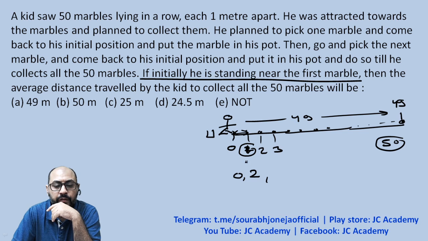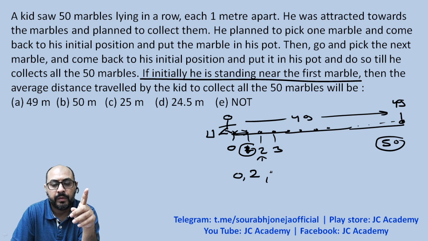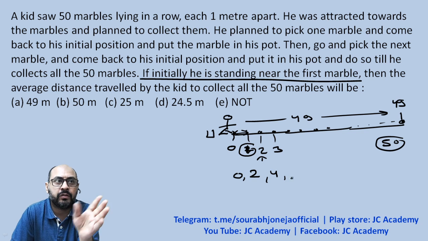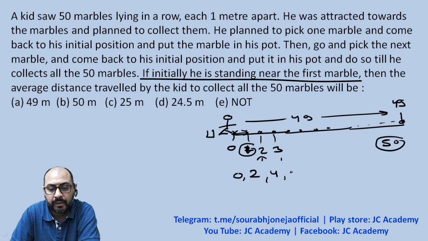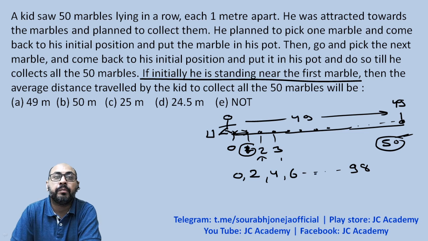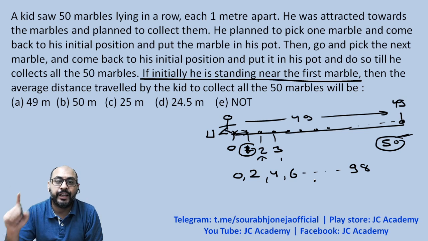2 meters. For the third marble, which is 2 meters away from him, he will be covering 4 meters in all, two one side and two coming back. For the fourth marble, he'll be covering 6, and that way, for the last, that is the 50th marble, he will be covering 98 meters, 49 meters each way, right?